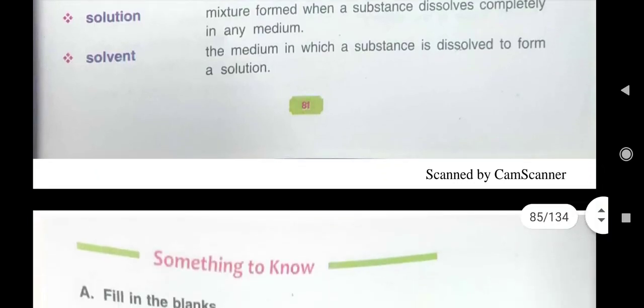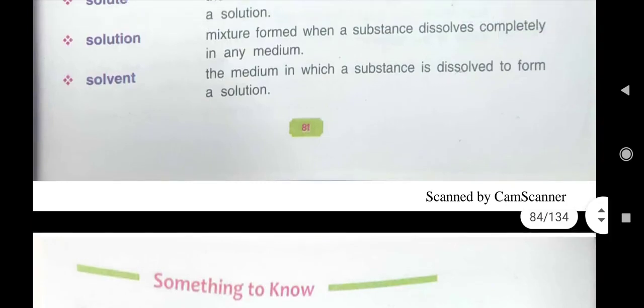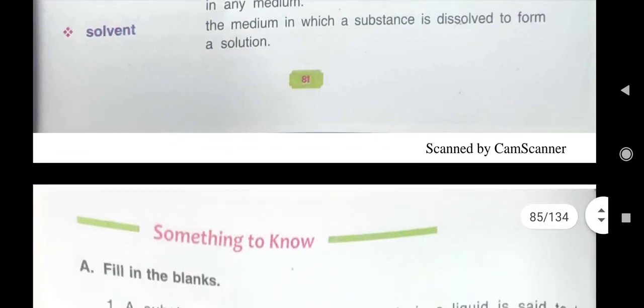Now the solvent. About solvent I have already told you, the mixture of solute and solvent is solution, and the solvent is the medium. Like water was the medium in Nimbu Pani. The medium in which a substance is dissolved to form a solution is solvent.